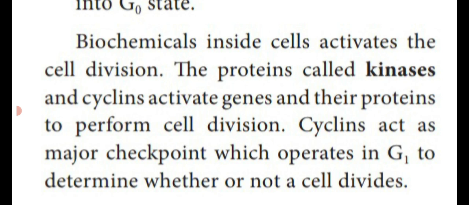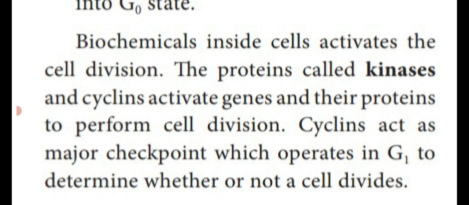So two types of protein are there, one is kinases, another one is cyclins, which activate the genes and the formation of proteins to perform cell division. Out of these two proteins, cyclin acts as a major checkpoint which operates in G1 to determine whether the cell is going to divide or not.